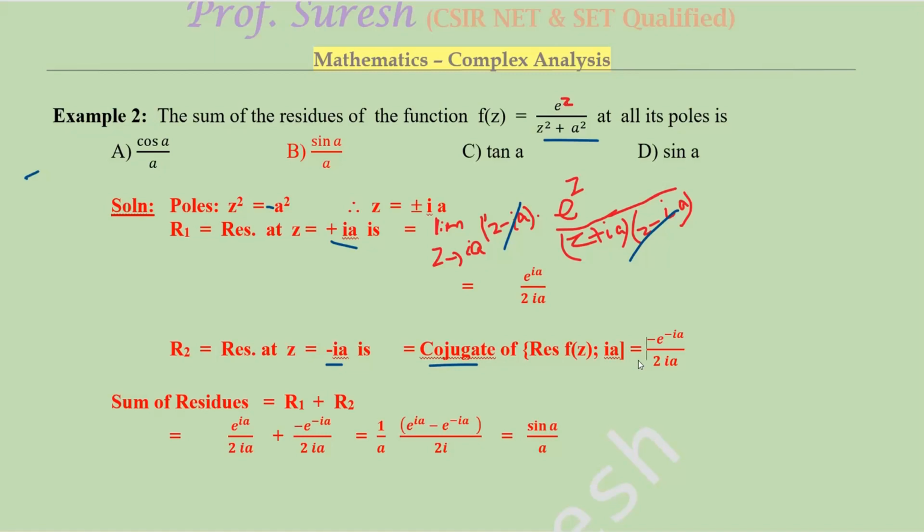So therefore the sum of the residues equals these two values. Here take the 1/a outside. This can be written as (e^(ia) − e^(−ia))/2i. This is nothing but sin a. So the final answer is sin a / a.